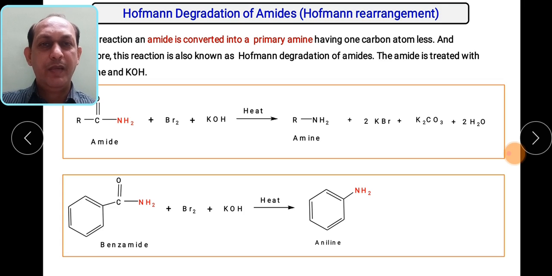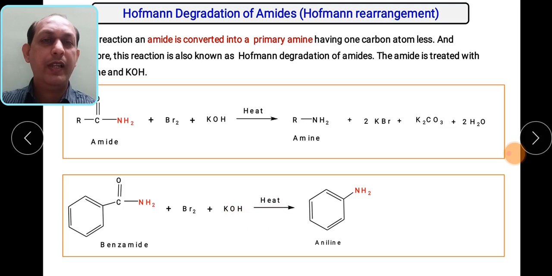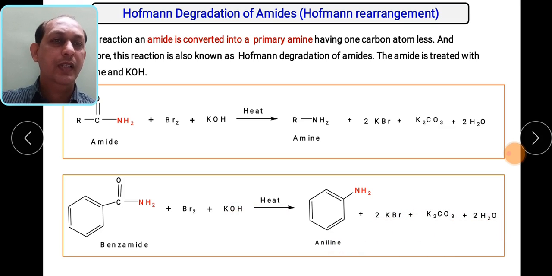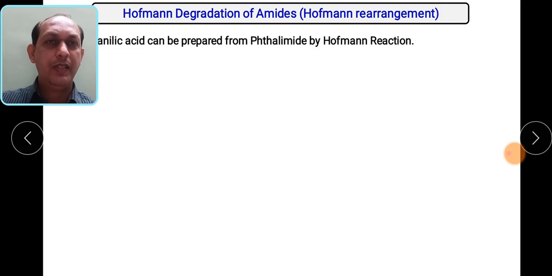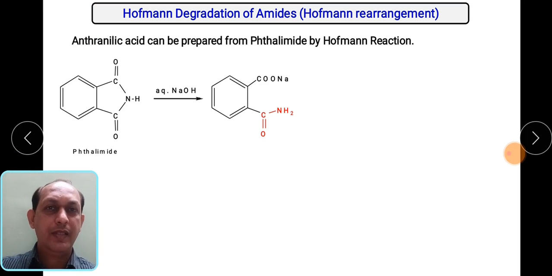So let us take the example of benzamide. So what will happen? This group will directly attach to N, in presence of bromine and KOH, which will degrade with rearrangement to form aniline, and you will get this compound as a byproduct. So benzamide is converted into aniline by Hofmann degradation, or we can say Hofmann rearrangement. This is a very important method by which we can prepare amines.